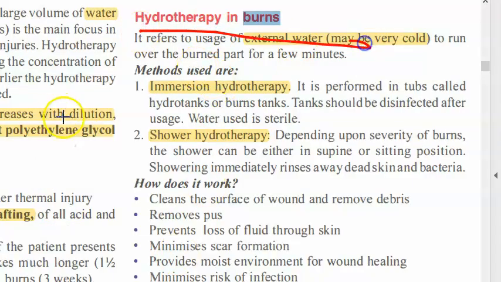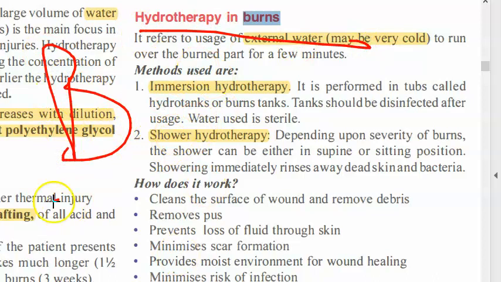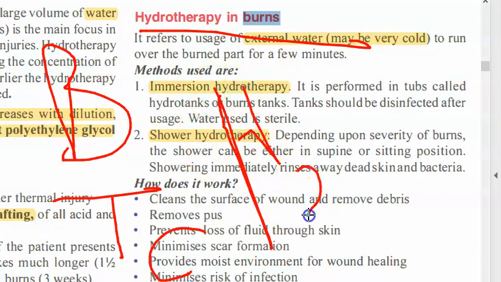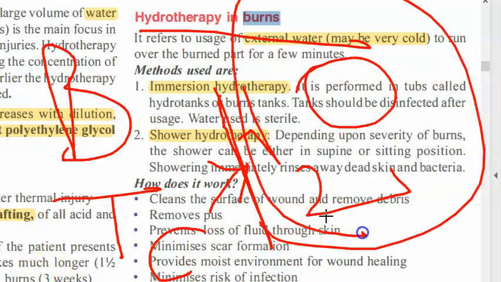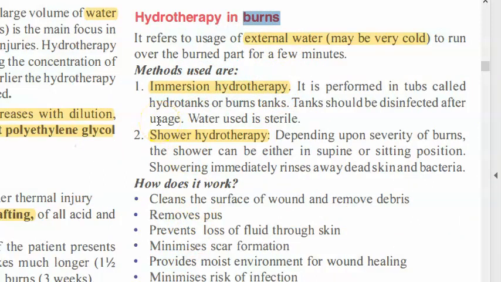Yes, they're talking about hydrotherapy in burns. Basically, in burns like thermal burn or chemical burn, the first thing they want to do as first aid for chemical burn is water. And this water is not ice cold water. It should not be very cold. They're talking about at least 15 degrees or normal tap water. It should not be very cold water. It will cause further damage.